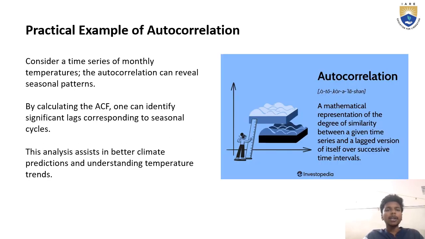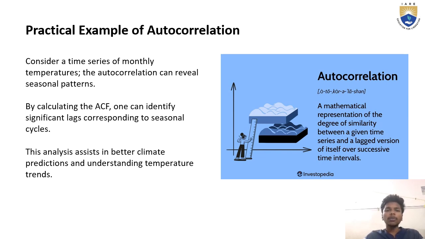Here we have a practical example of autocorrelation. Consider a time series of monthly temperatures. The autocorrelation can reveal seasonal patterns. By calculating the ACF, one can identify significant lags corresponding to seasonal cycles. This analysis assists in better climate predictions and understanding temperature trends. So this is the practical example of autocorrelation used in our daily life in knowing about temperature.